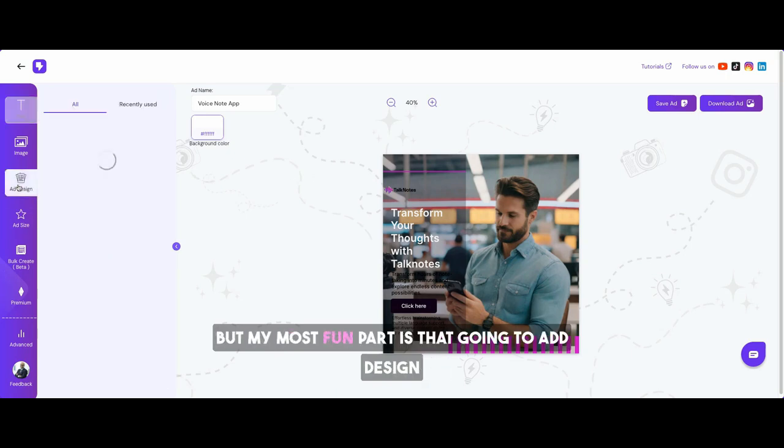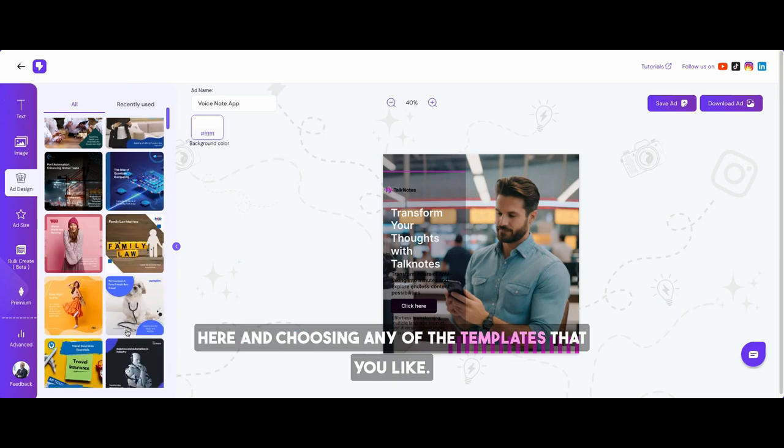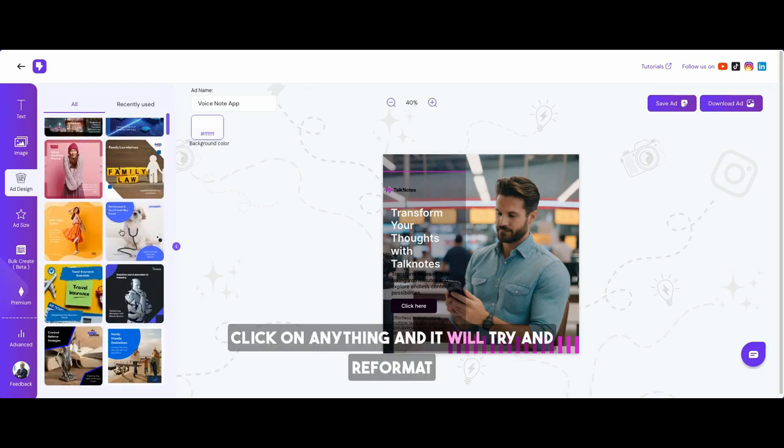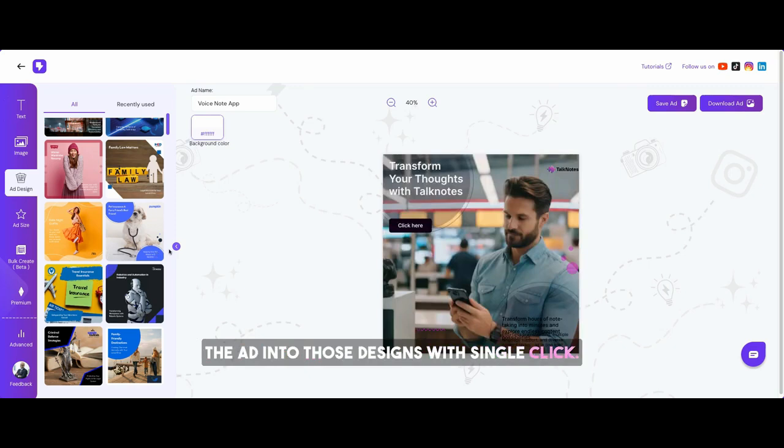But my most fun part is going to ad design here and choosing any of the templates that you like. Click on anything and it will try and reformat the ad into those designs with a single click. Wow, just like magic. Move it around a little bit in case it's not perfect, but you see, in a single click, it was able to do that for you.